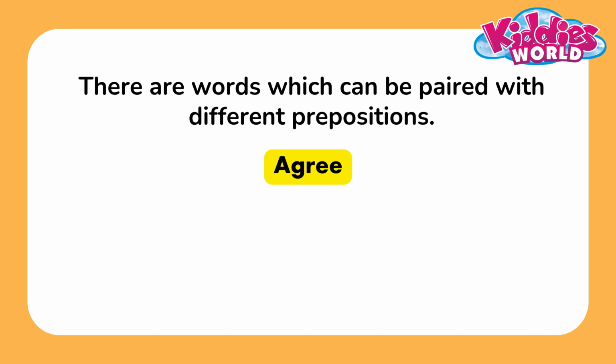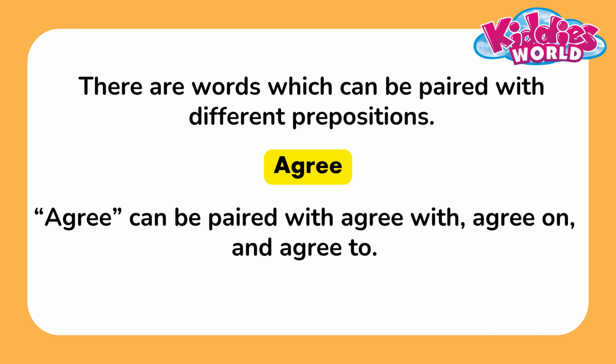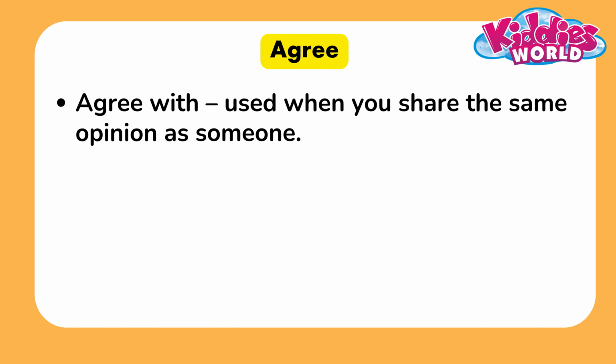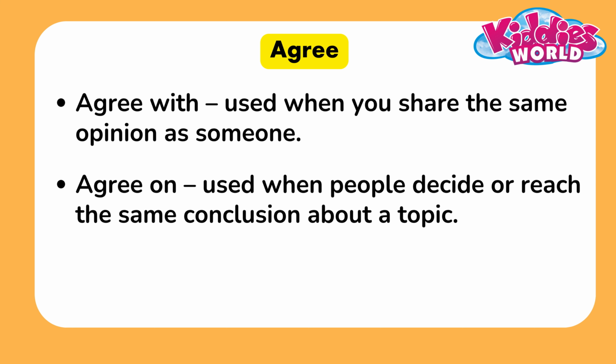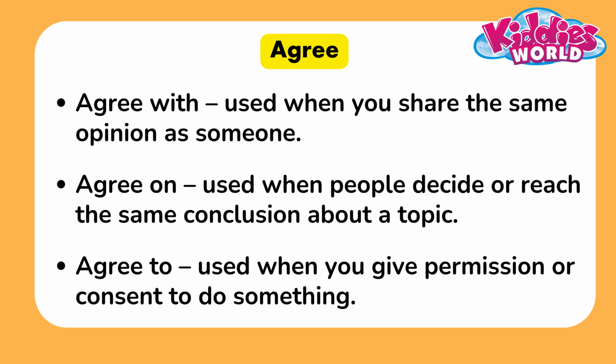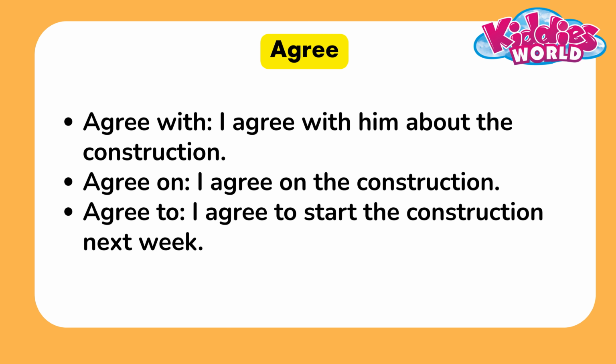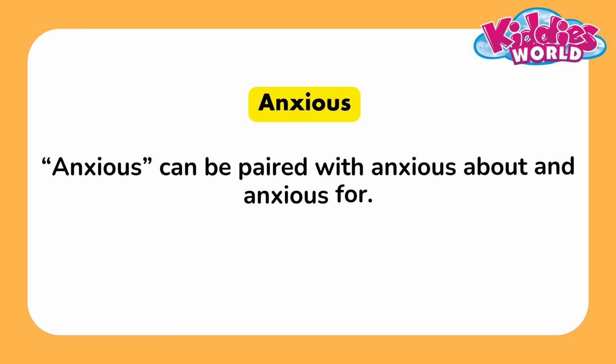Agree. Agree can be paired with agree with, agree on, and agree to. Agree with is used when you share the same opinion as someone. Agree on is used when people decide or reach the same conclusion about a topic. Agree to is used when you give permission or consent to do something. Check the examples.